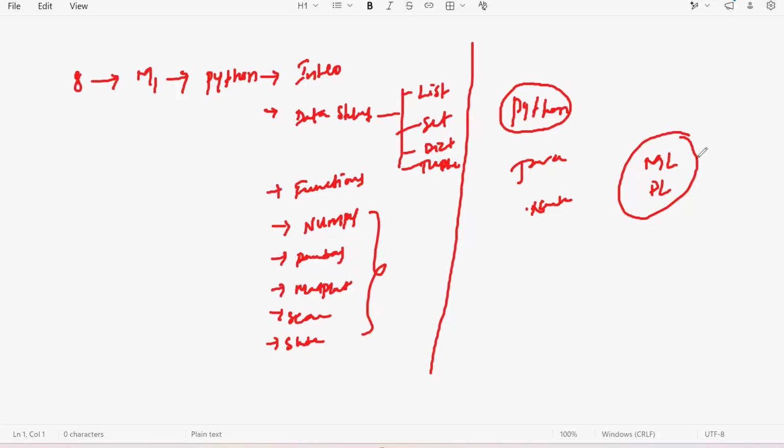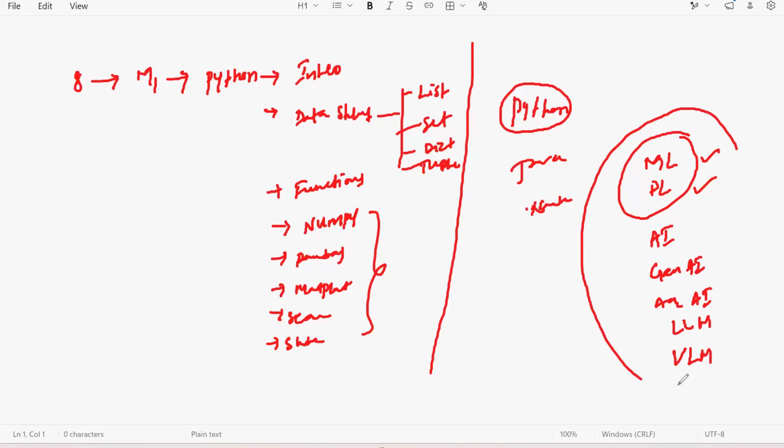The reason is, whatever you are talking about, machine learning, deep learning, artificial intelligence, or the advanced technologies which may be Gen AI, agentic AI, LLMs (large language models) or VLMs, all of these need libraries. Those libraries we don't have in any other programming language. The only programming language which has all these libraries is Python. That is the reason everyone is learning Python and everyone is using Python. There is no alternative to implement this AI.